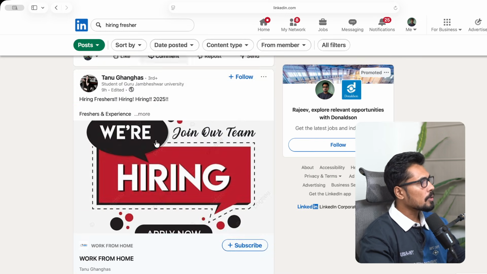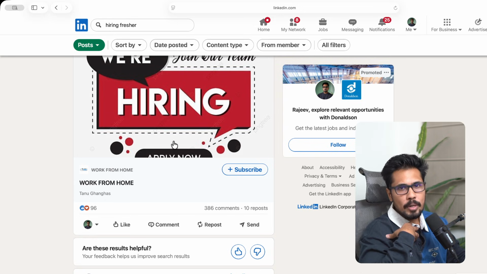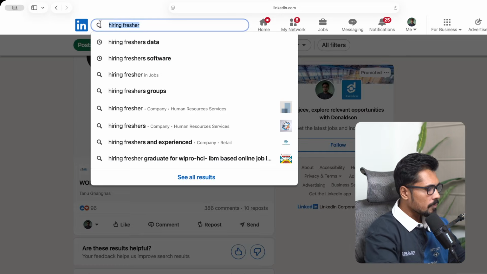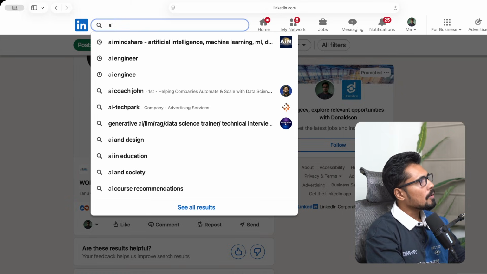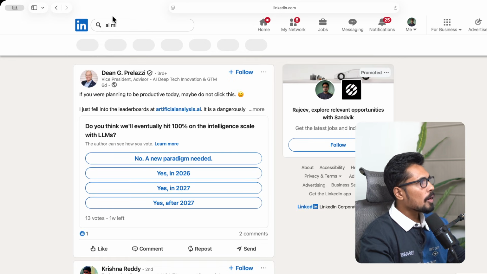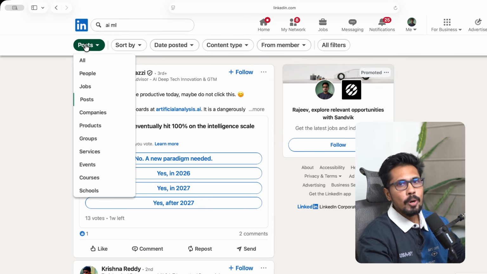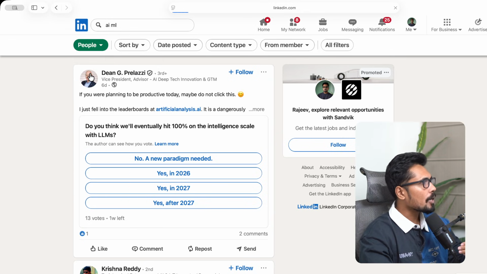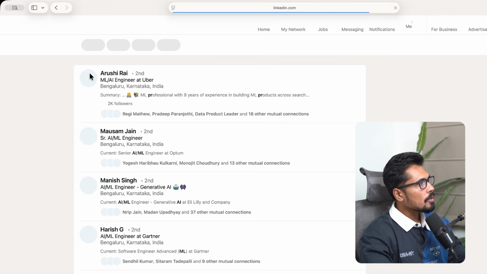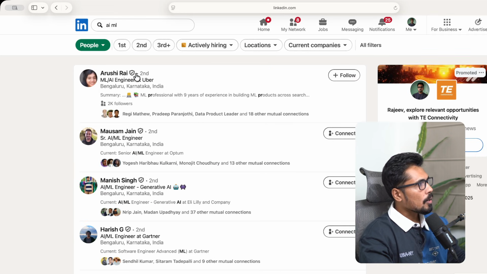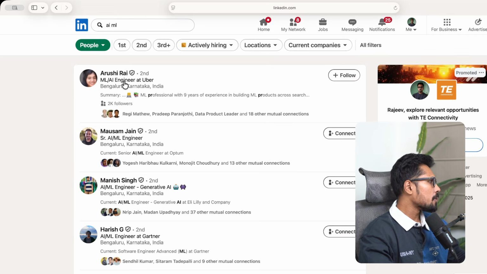Now, if I'm a recruiter and I want to hire some people, how would I look for them? For example, I'll search "AI ML", AI or ML, because I want these keywords in the people. I no longer need to look for a post, since now I want to hire a candidate. So I'll go to the people tab, where you can see Arushi Roy, AI ML engineer at Uber.